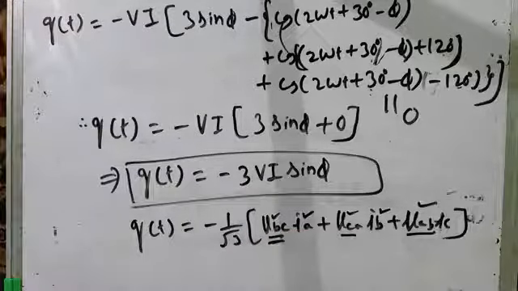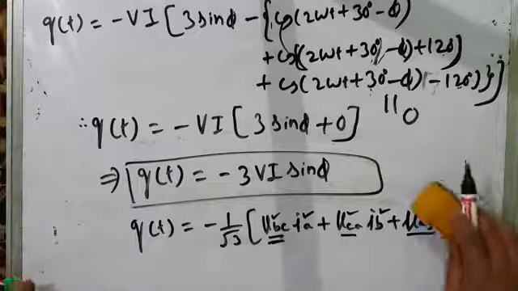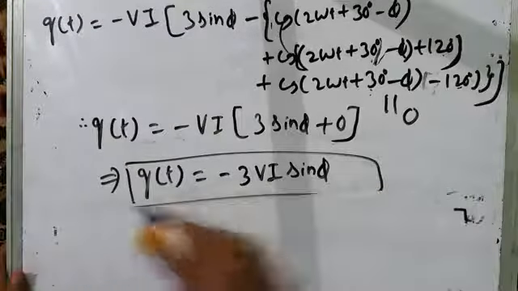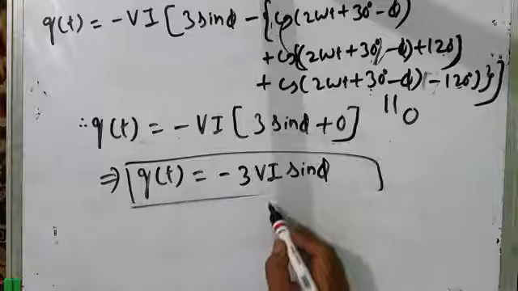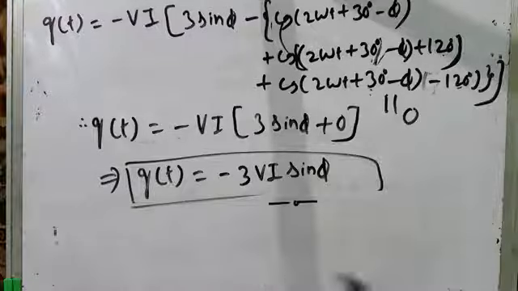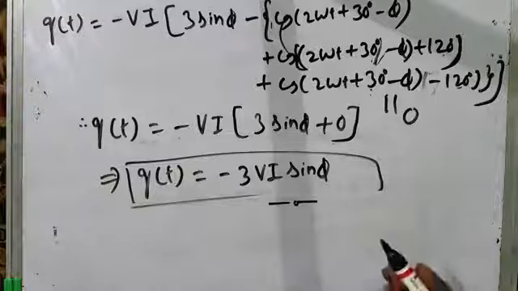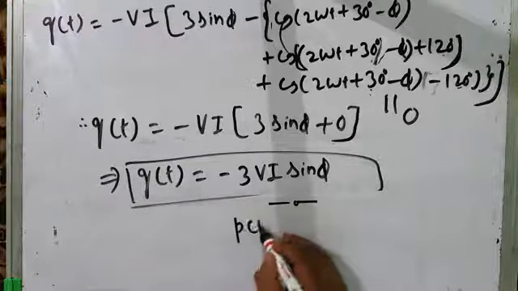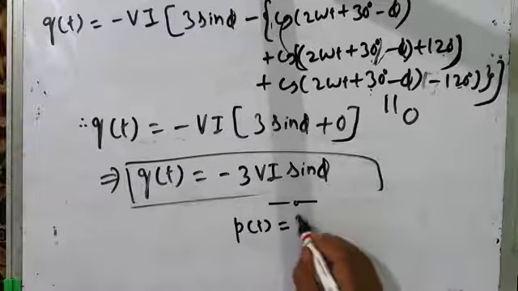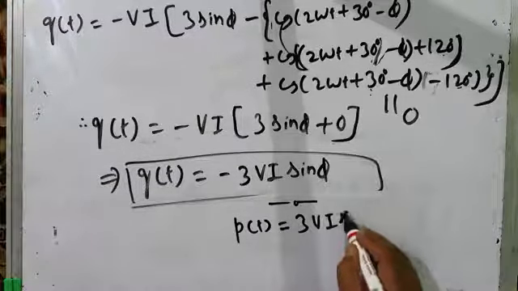So the above value of instantaneous reactive power we have got from the expression which was derived in the previous lecture using Akagi's coordinate transformation. What we have learned in today's lecture builds on whatever we had discussed in the previous lecture. In the previous lecture we got the expression for instantaneous power as 3 Vi cos phi.